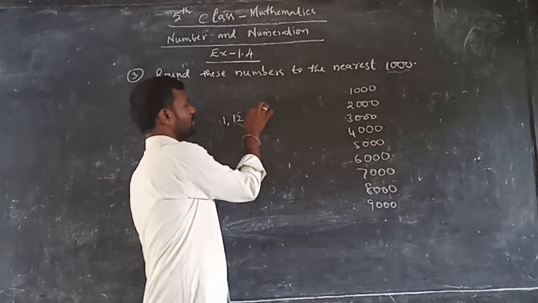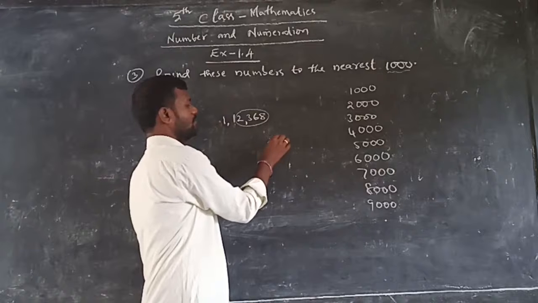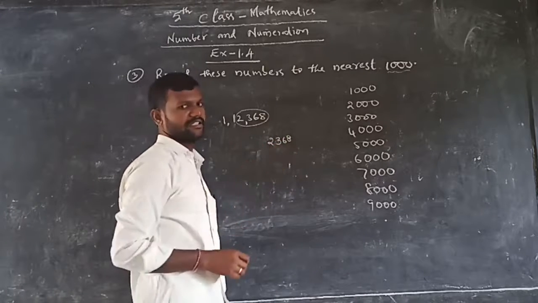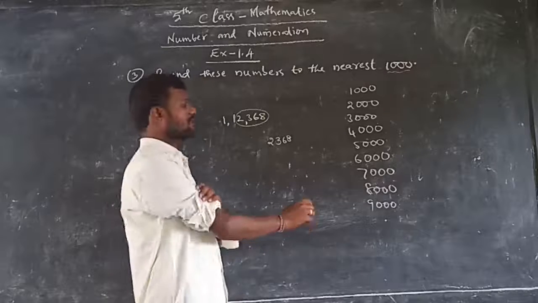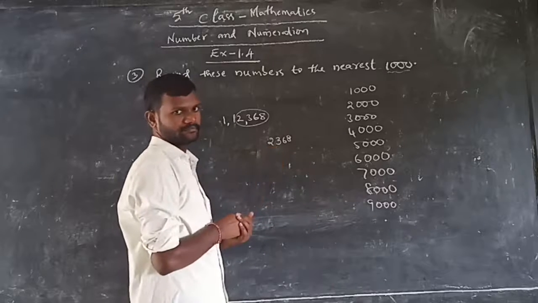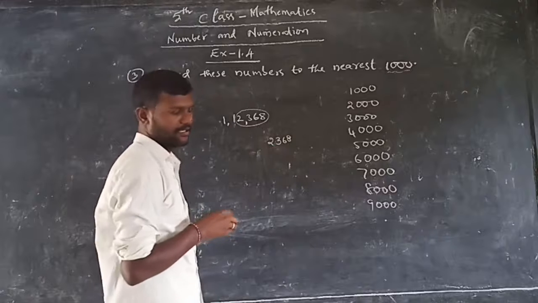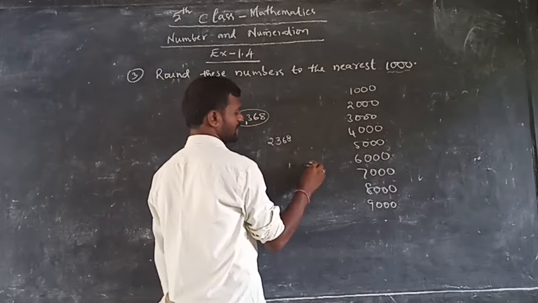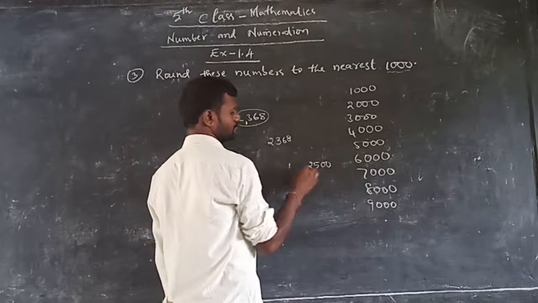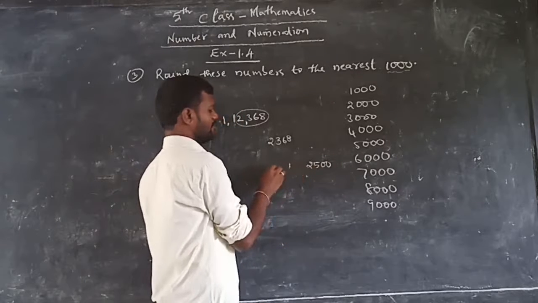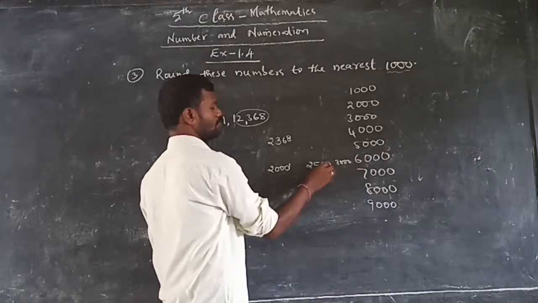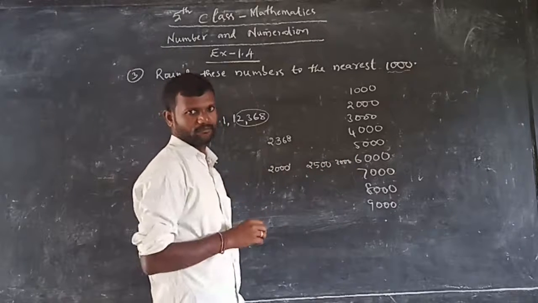So up to this, you have to take 2, 3, 6, 8. 2,368. What is the nearest thousand to this number? Remember this. If here we have 2,500, this is the exact middle between which ones? 2000 and 3000. 2500 is the exact middle.